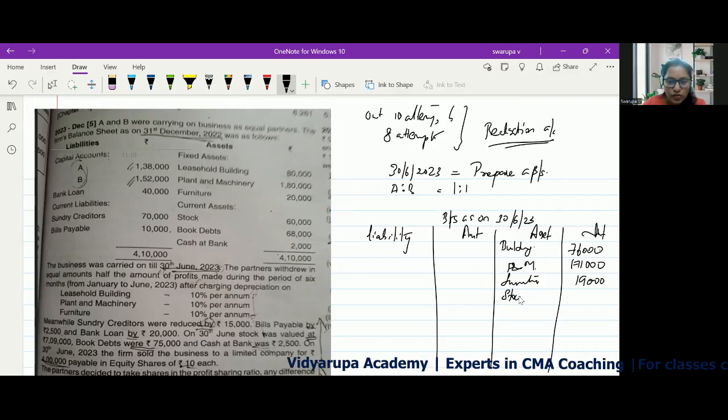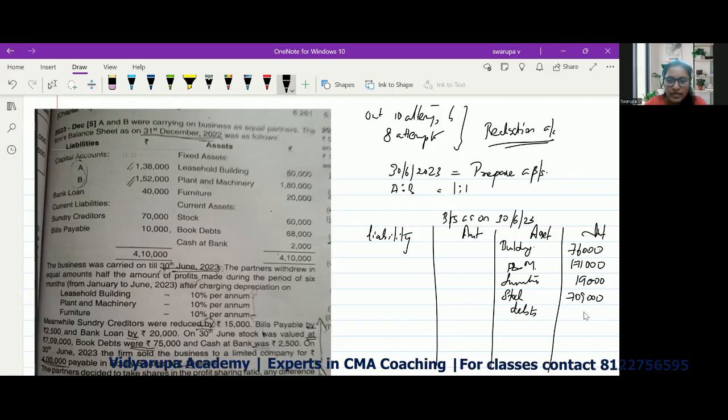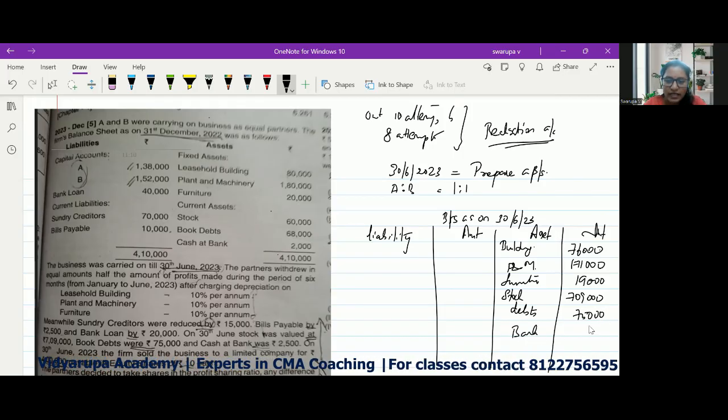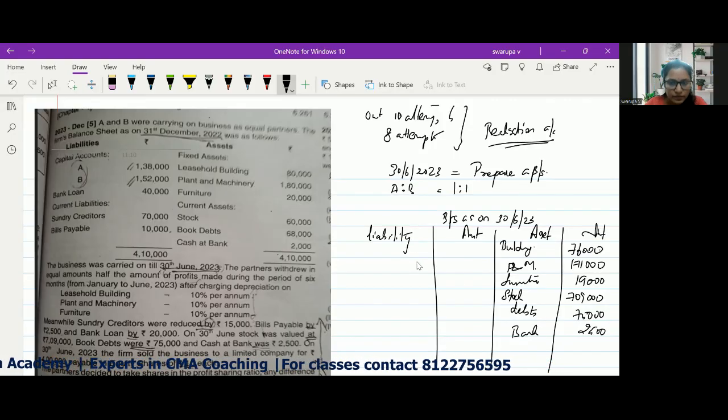Current assets, we have stock. Let's see what is the value of stock as on 30th June. It is given in the question that the value of the stock is 7,09,000. Value of book debts is 75,000, and cash at bank is 2,500. We are given the values as on June 30th.